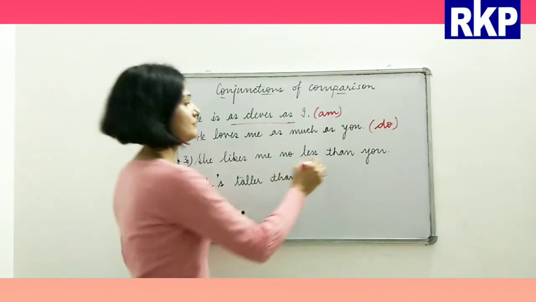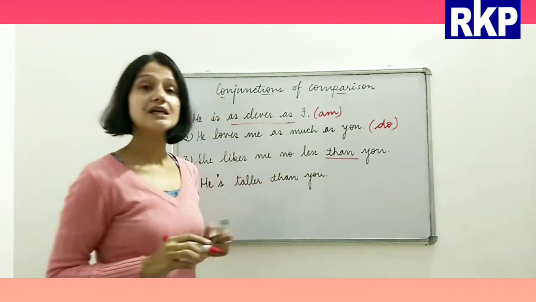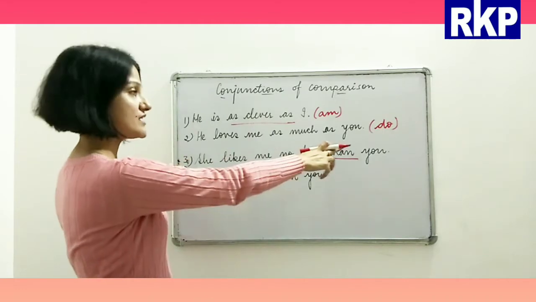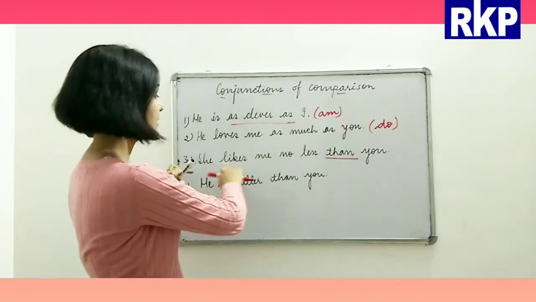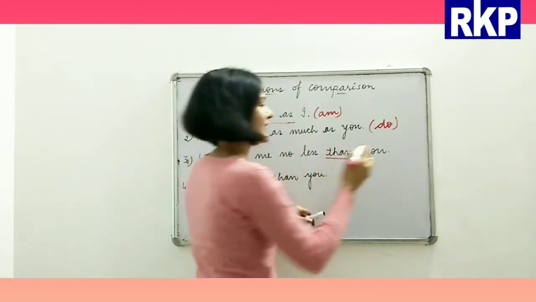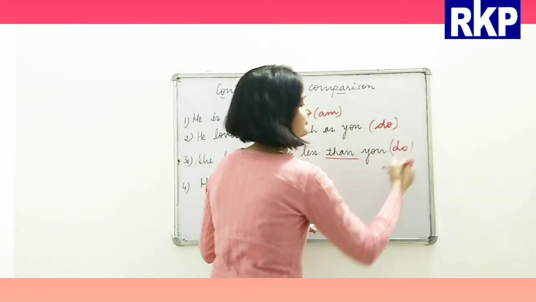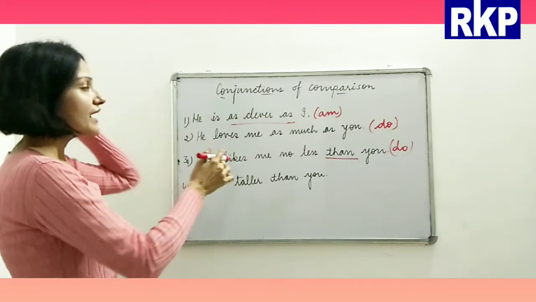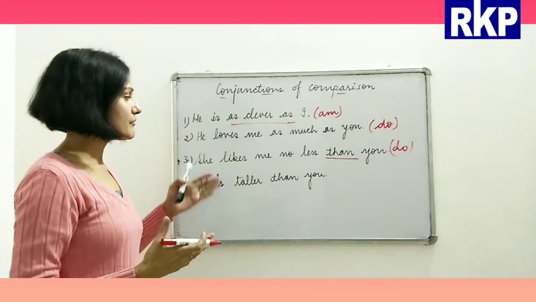Now next is, she likes me no less than you. Now here this is the conjunction, and here beta, what is already understood? She likes me no less than you do. Now see beta, here we are making a comparison.